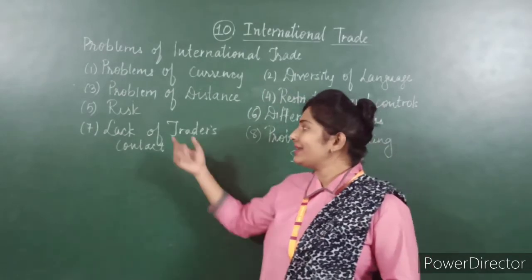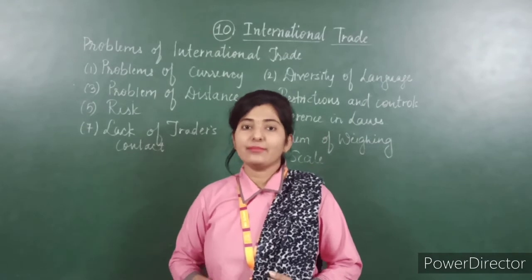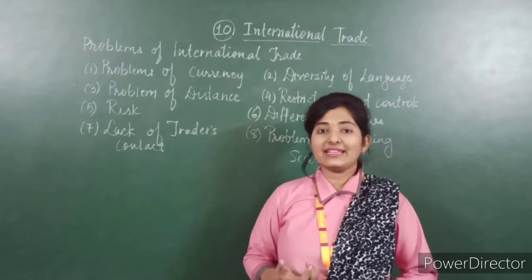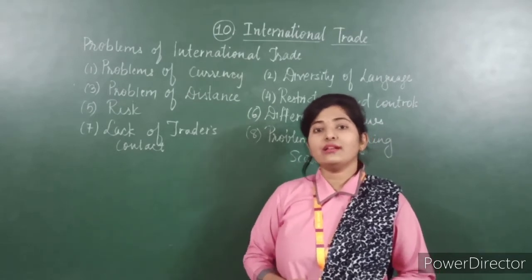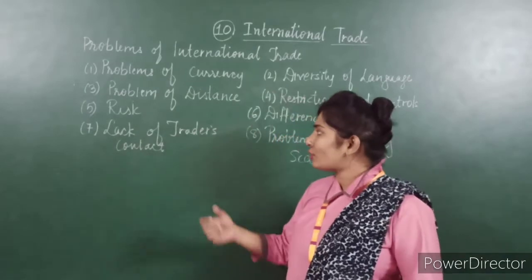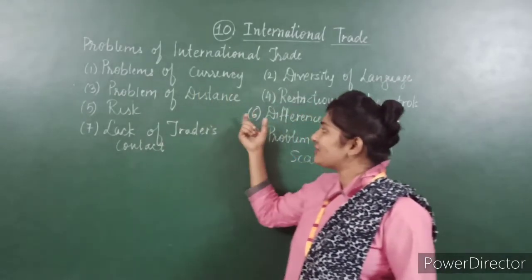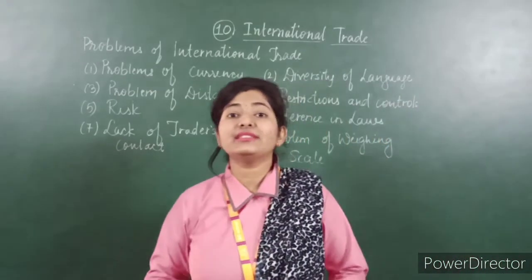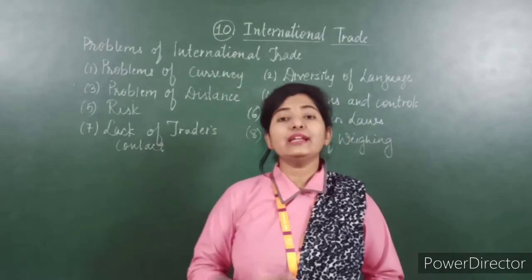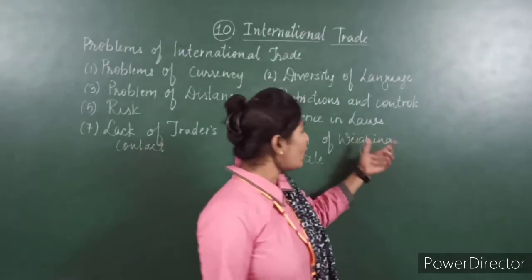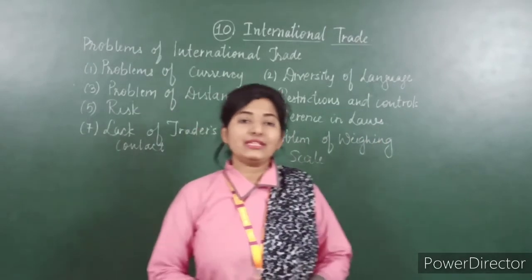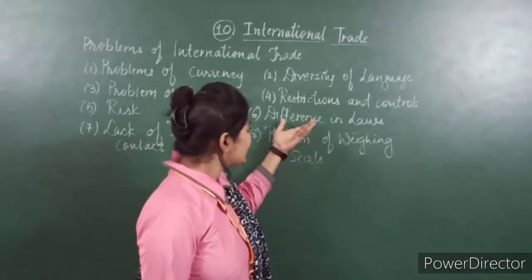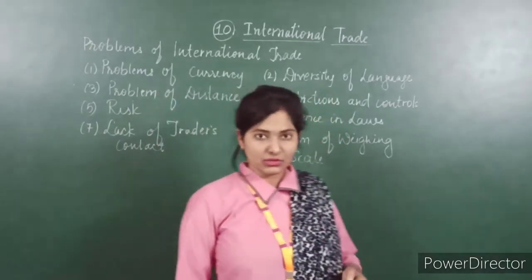So there is a problem related to the transportation also, because goods are damaged due to humidity, and there are some problems related to the sinking of goods, and goods are stolen by pirates. So these are the problems related to international trade. Then sixth is difference in laws. Different countries have different laws as per their trade policies. So they have to follow their own laws, and both importer and exporter are not aware of each other's laws. So there is a problem related to the laws also.